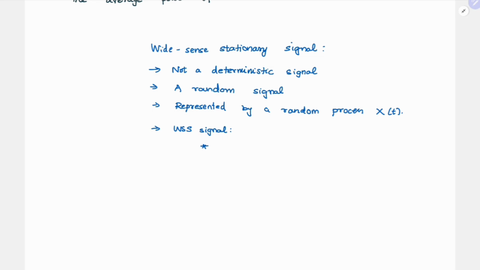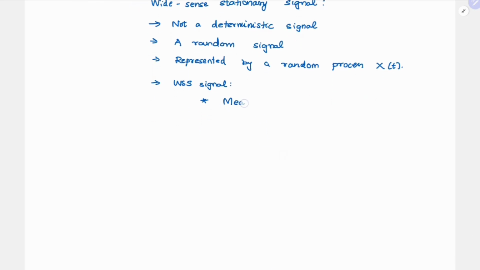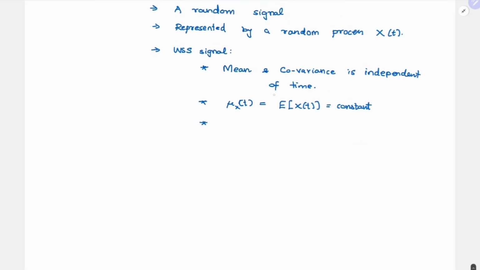we have two properties. One is that your mean and covariance are independent of time. So your mean mu x of t, which is nothing but expectation of x of t, should be a constant, and your autocorrelation function, which is your covariance, right? So your Rx of t1 comma t2, this is nothing but expectation of x of t1 into x of t2, itself is only a function of the difference t1 minus t2.